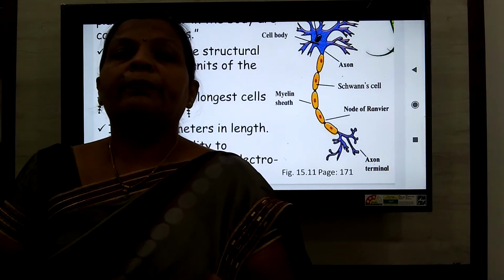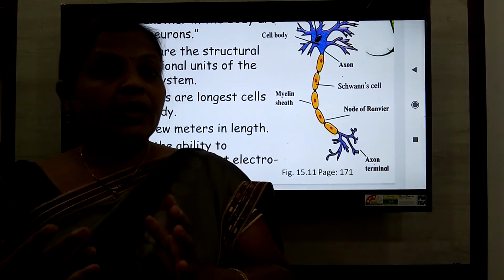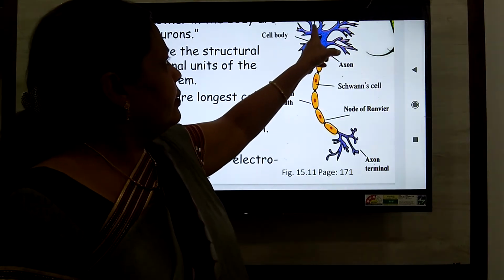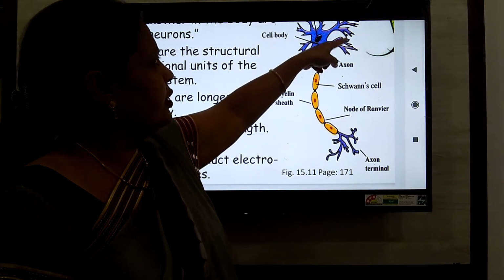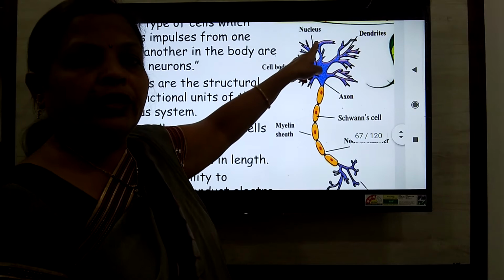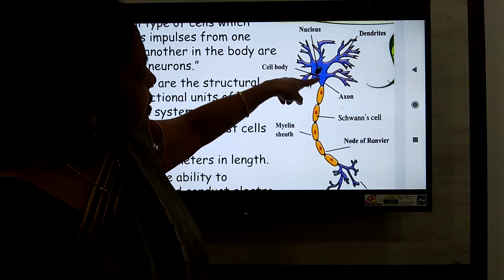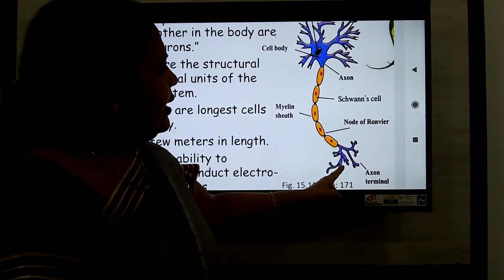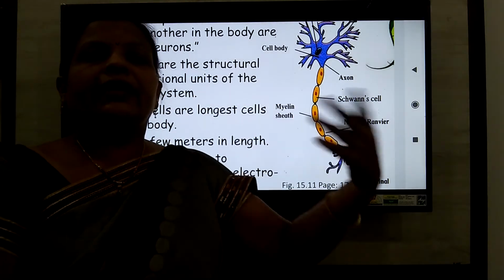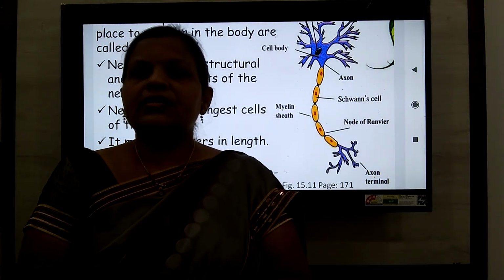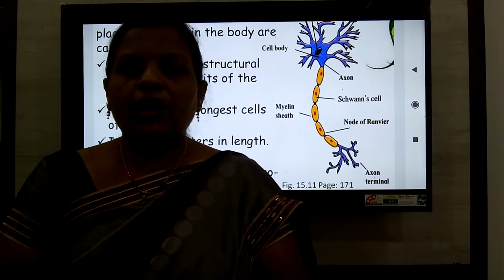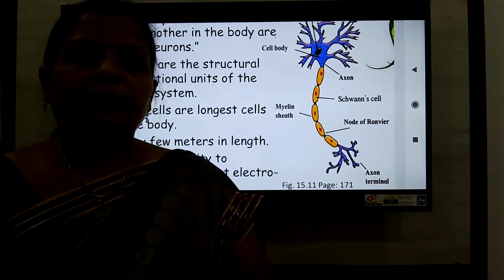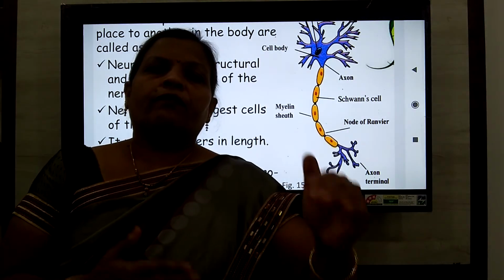A type of chemical is synthesized, and that impulse is sent from the dendrite up to the cell body. From the cell body, the impulse is sent via the axon toward the axon terminal. At the end of the axon terminal, the dendrites of another neuron start. In this way the electrochemical impulse is sent from one neuron to another neuron.